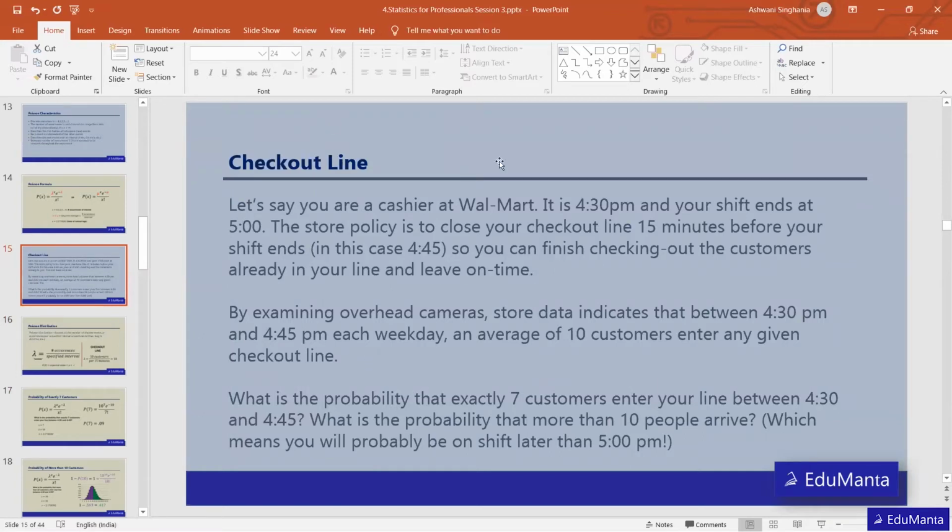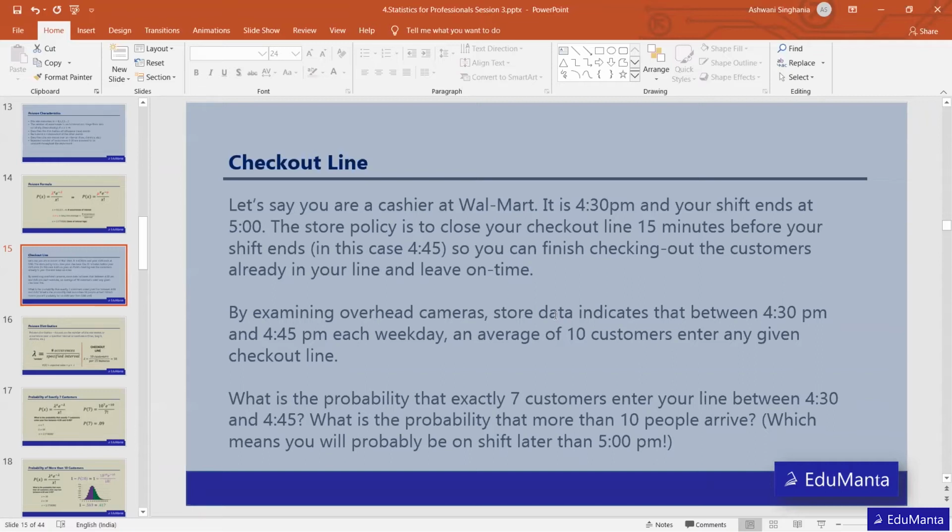So basically, now it is 4:30 and he has to close at 4:45, because the remaining 15 minutes he has to spend checking the balances. From past data, we have that in 15 minutes between 4:30 and 4:45, on average, 10 customers come into the checking line. So we are asking what is the probability that 7 customers will come. On average, we know that in every 15 minutes there are 10 customers.